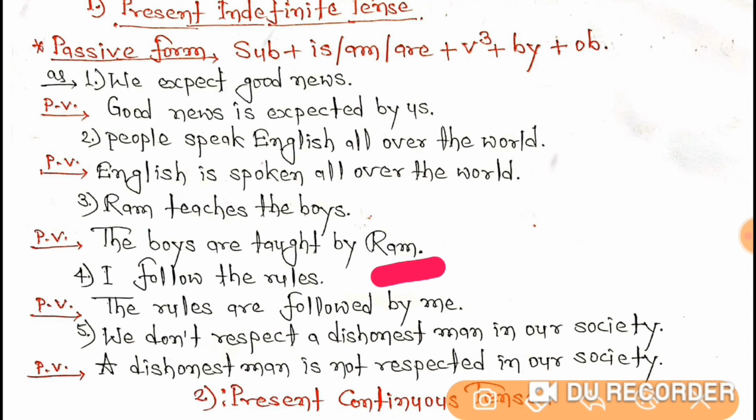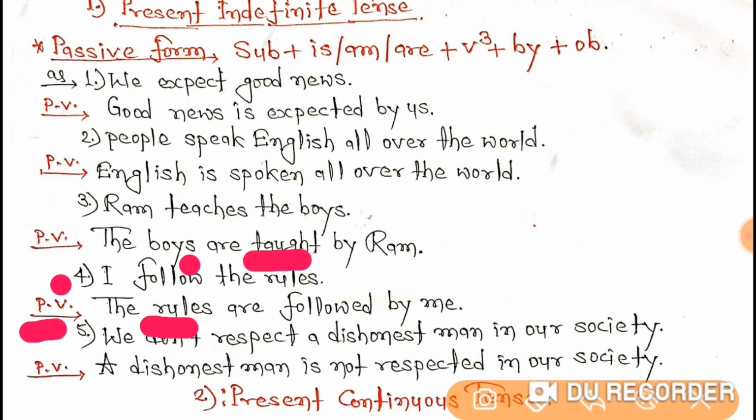Now let's understand the fourth one. The fourth one tells you, I follow the rules. So follow is the main verb here. So here it is, I follow the rules. So follow what? The rules. You get the answer, the rules. So I have made the rules the subject of the passive voice.